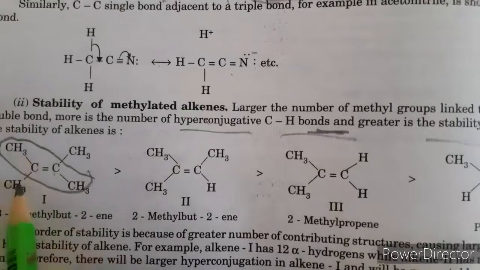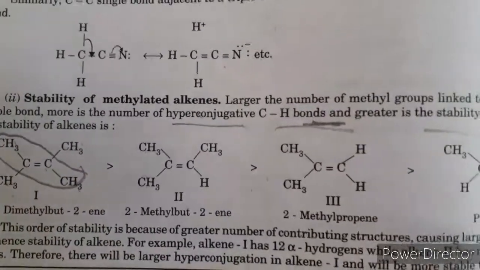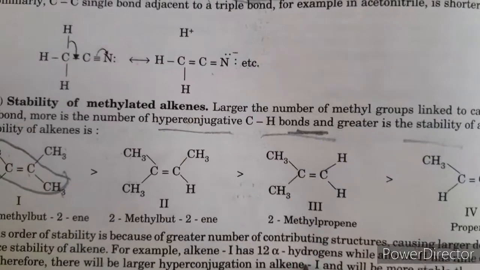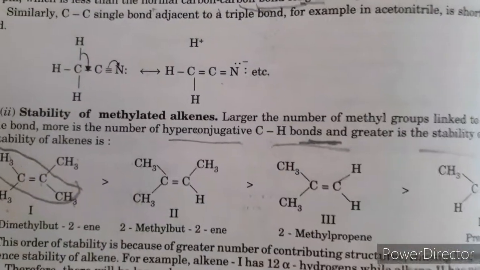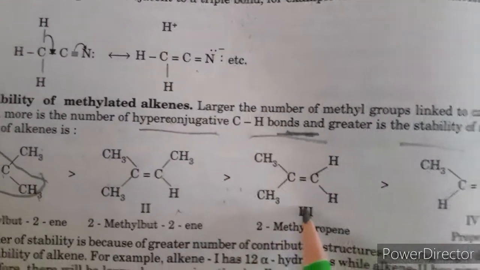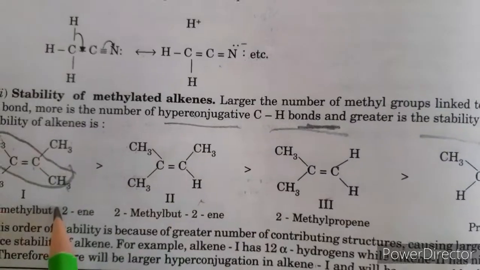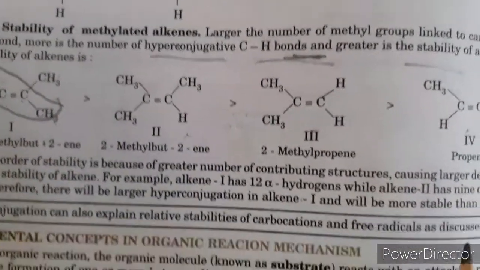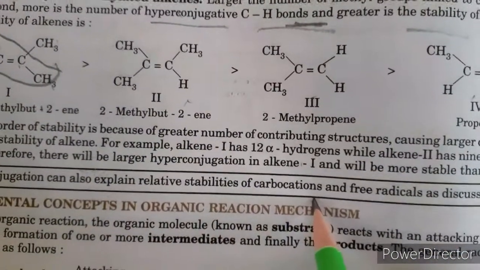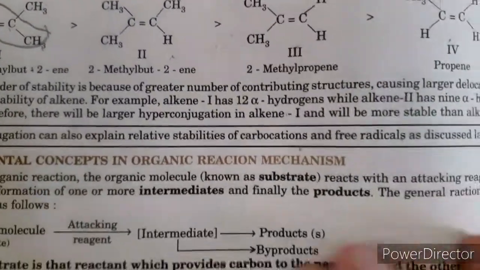Then it means there are 6 here, 6 here, so 12 alpha hydrogens are available to form hyperconjugation structures. In this case there are 9, in this case 6, in this case only 3. So it means it has more stability. Hyperconjugation also explains the stability of carbocation and free radical, which we discuss in the next topic.